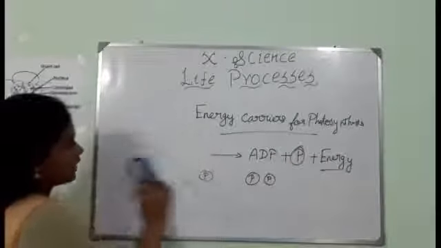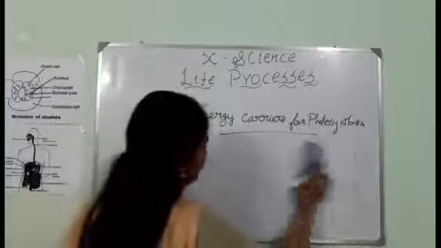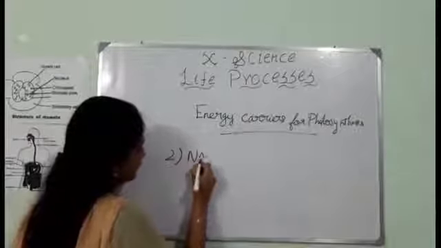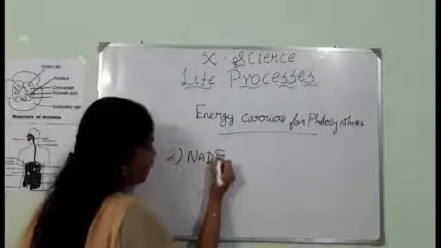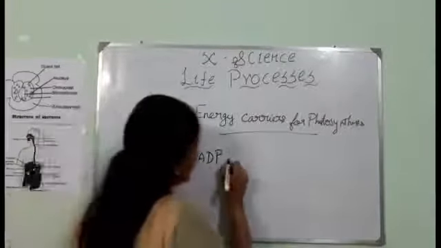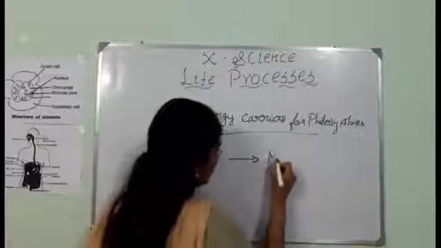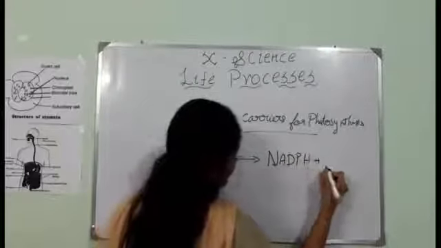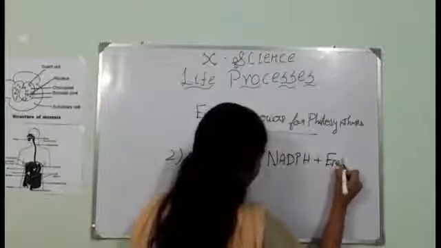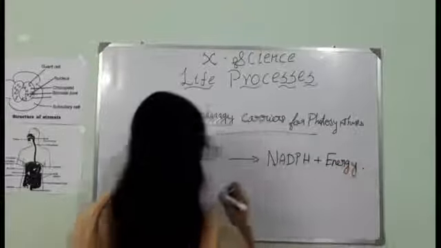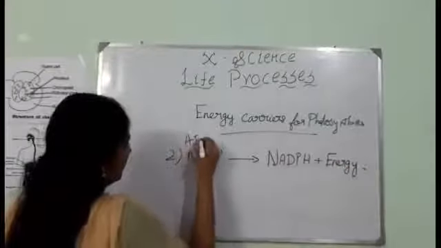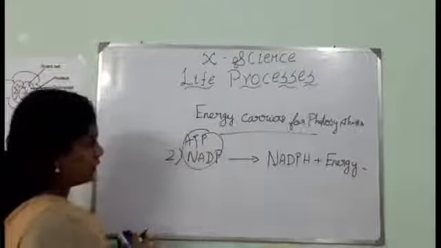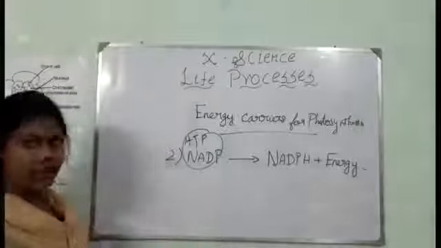The second energy carrier is NADP, nicotinamide adenine dinucleotide phosphate, which will give you on breakdown NADPH plus energy, right? So ATP and NADP, these two are the energy carriers of photosynthesis. Now let me explain what is light reaction and dark reaction.